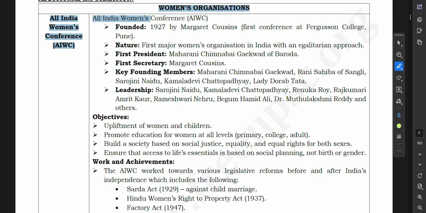Now let us see certain other women's organizations. The first we have to look at is the All India Women's Conference, founded in 1927 by Margaret Cousins, with the first conference at Fergusson College, Pune. It was the first major women's organization in India with an egalitarian approach. The first president was Maharani Chimnabai Gaikwad of Baroda.